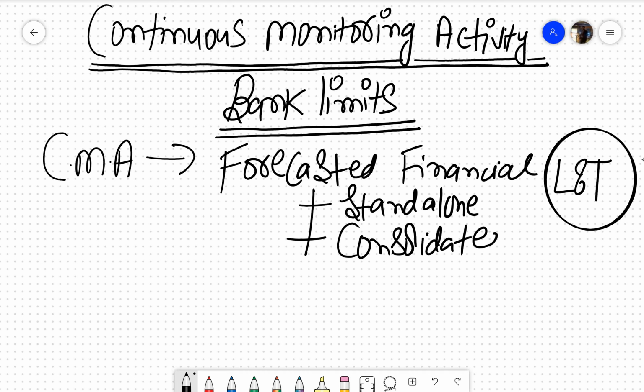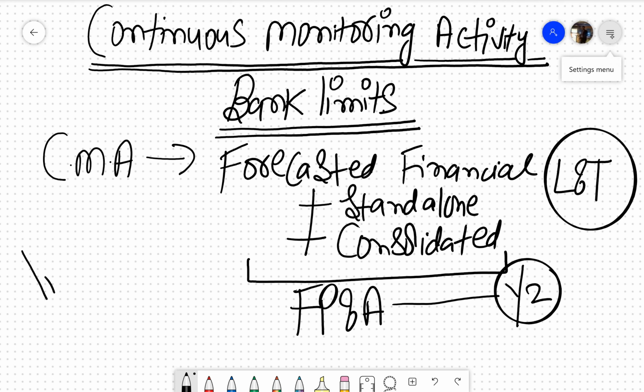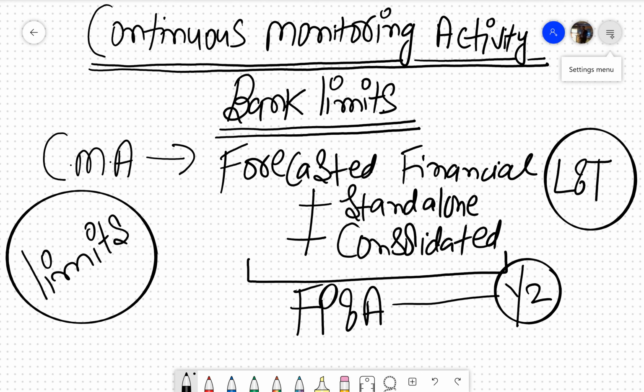Now CMA falls under the department known as FP&A, which is Financial Planning and Analysis. Nowadays it is relatively very fancy, and all organizations have an FP&A department, but in the whole FP&A department there are one or two people handling this job. CMA's second important role is definitely the bank limits, because we know that nowadays every company has a credit limit assigned to it, and of course that is by the bank.